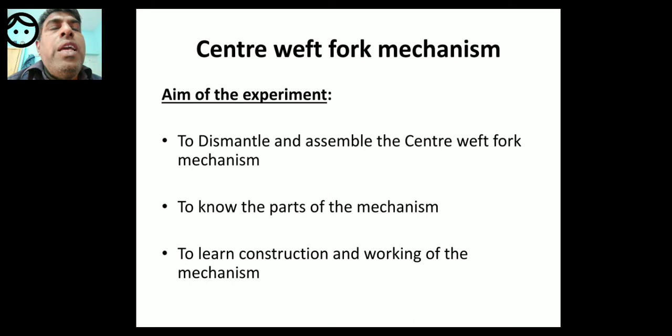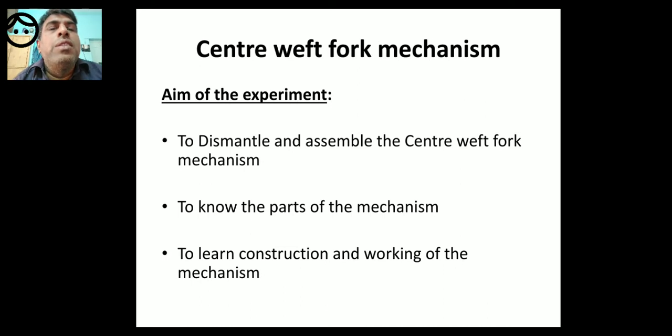We will study these 4-5 mechanisms in the coming 4-5 days, and after that we will study the next topics, like development of dobbies, jacquards and all those things.